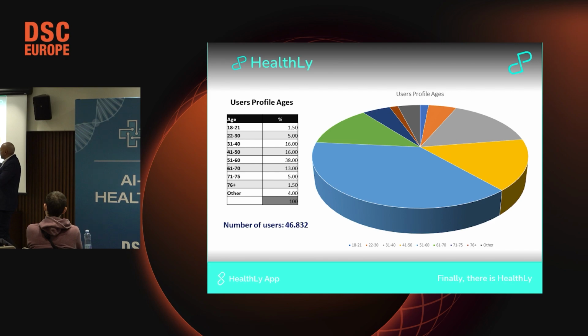Okay. The age, you can see 40 to 70 is the main impact of users. This is nearly 65% of patients. Now we have 46 and many more users in our database.